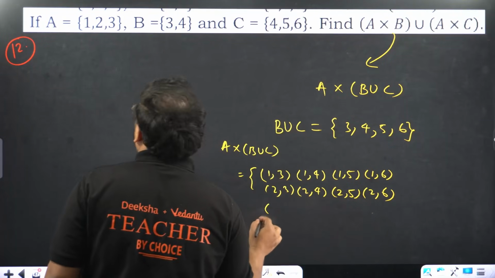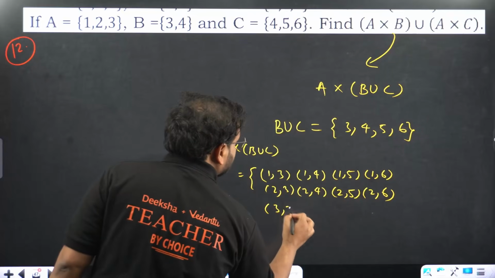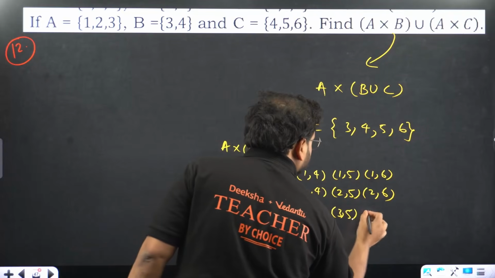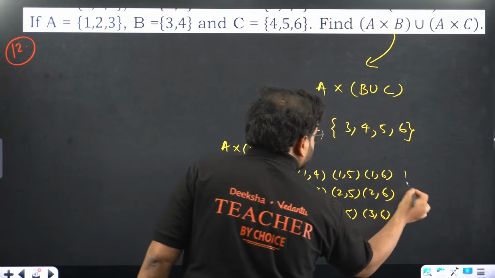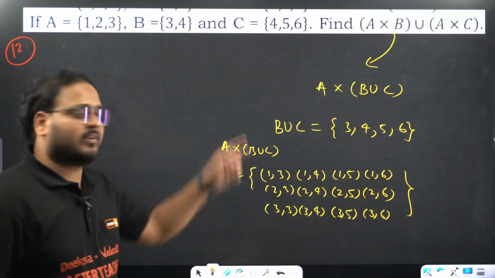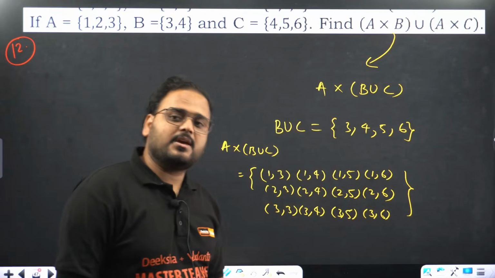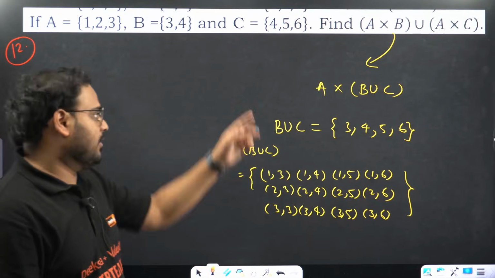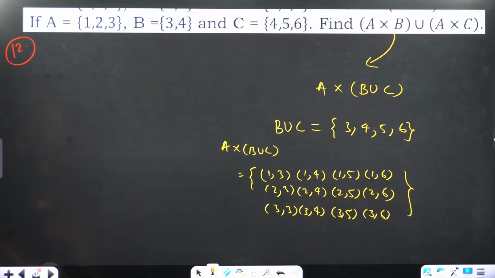Same thing. 3 also: 3 with 3, 3 with 4, 3 with 5 and 3 with 6. This is my Cartesian product of what they were asking, A cross B union A cross C, or A cross B union C. This is the formula. I taught you this today only. This is done, guys. 12th is done.